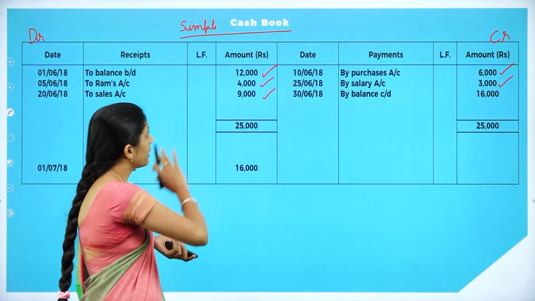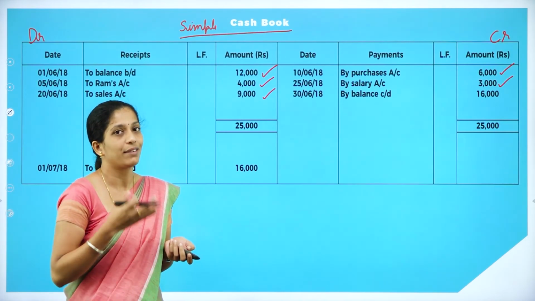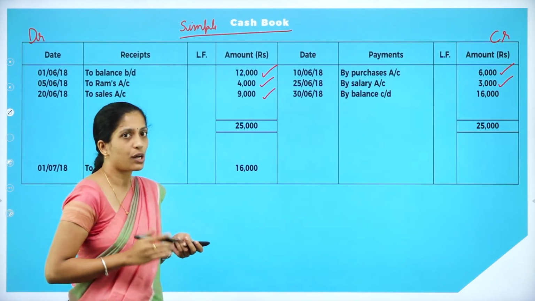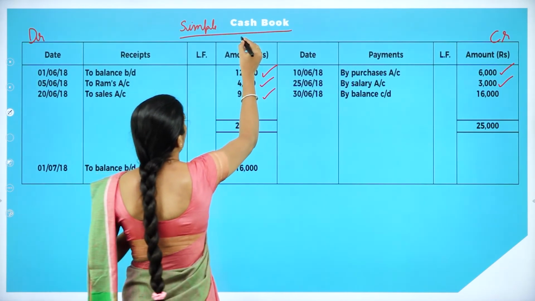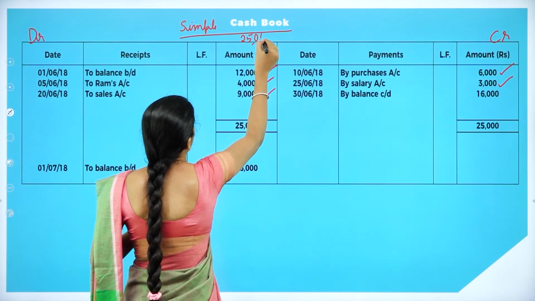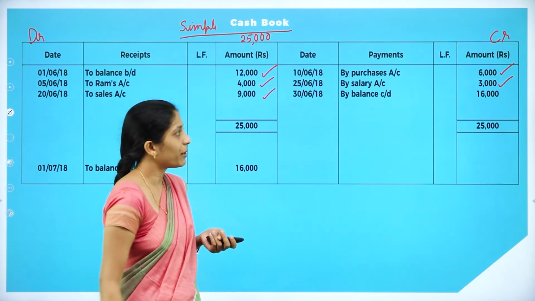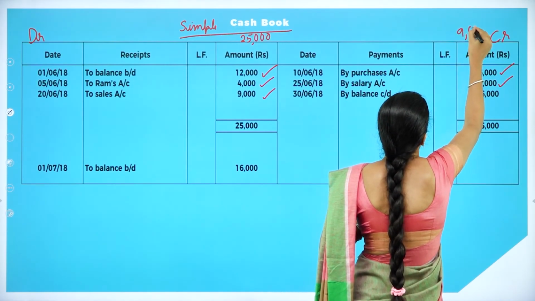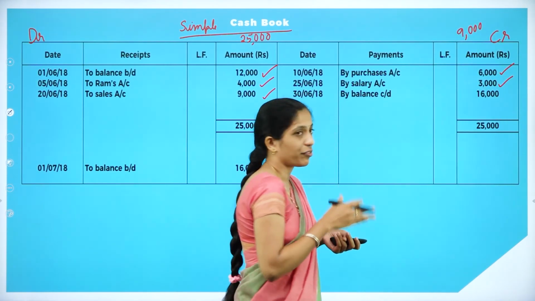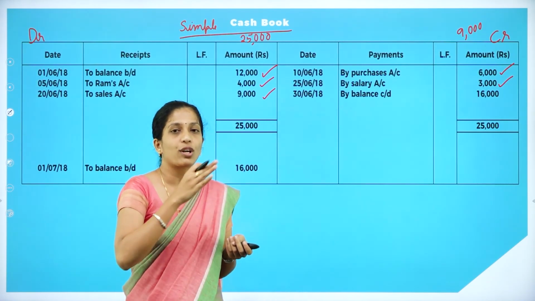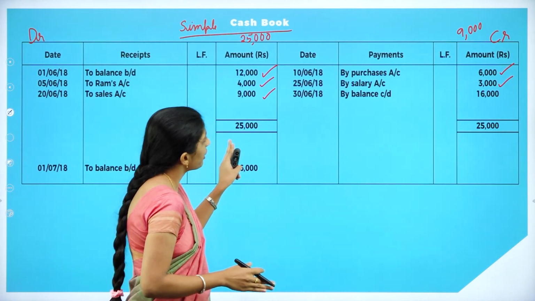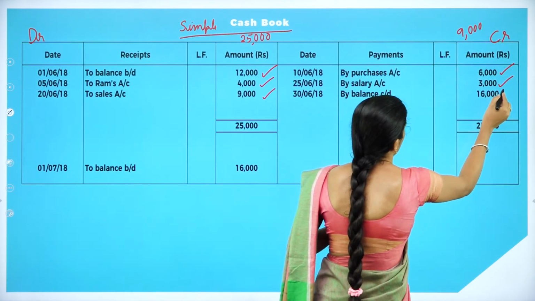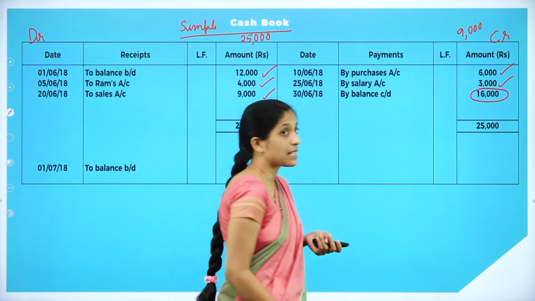Now we are done with recording all the transactions. As usual, we have to balance. So when you total the debit side, that is 12,000 plus 4,000 plus 9,000, we'll get 25,000 in your debit side. Now let us see what about the credit side. It is 6,000 plus 3,000. That is how much? Only 9,000. So there is a difference, right? Since the debit side is more, it is a debit balance. So we'll record 25,000 on both sides. 25,000 minus 9,000, we'll get 16,000.